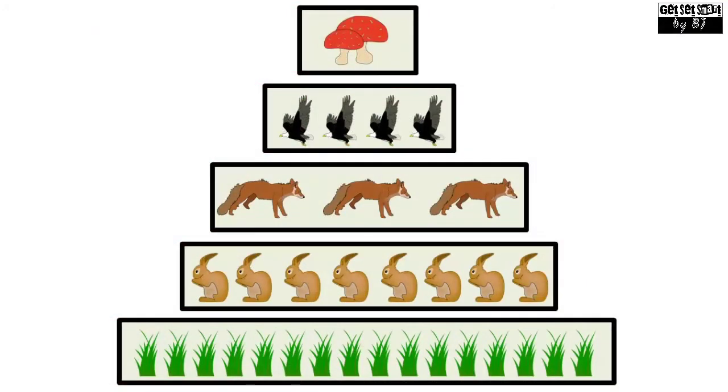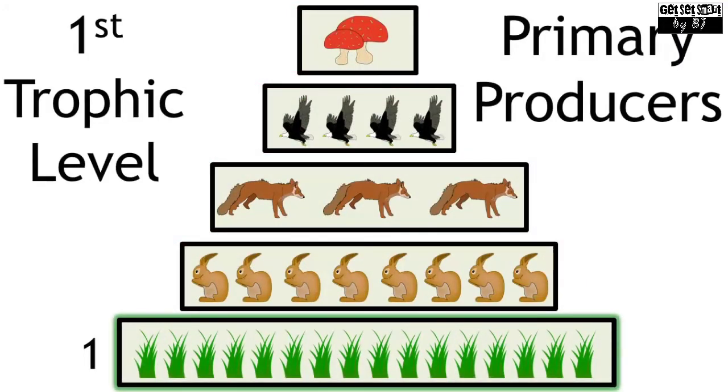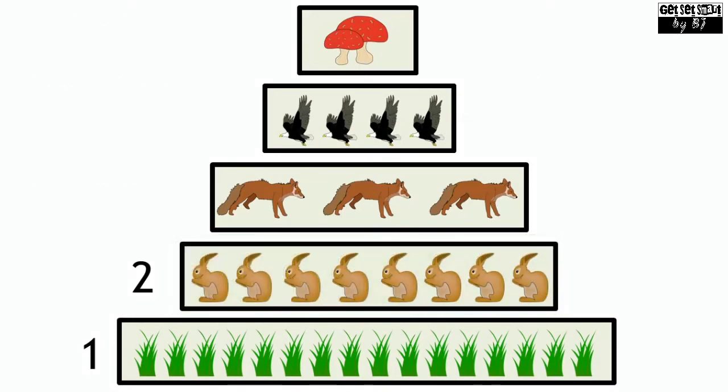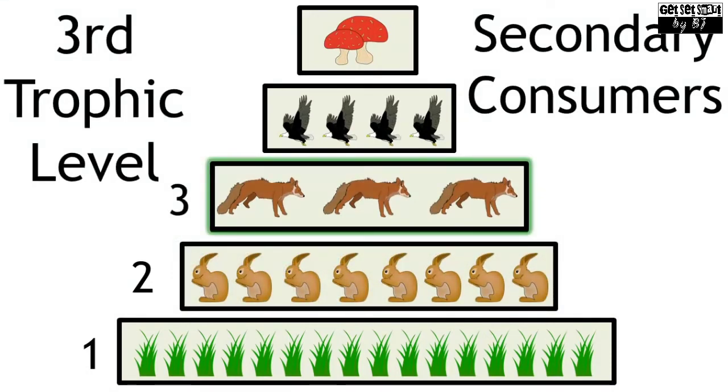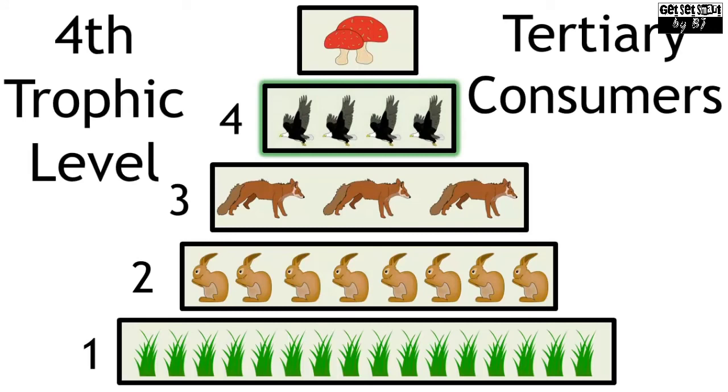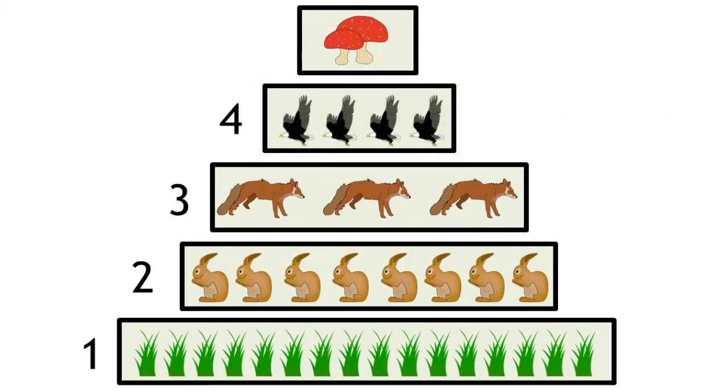So let us see an example of trophic levels. The first trophic level is the primary producers, the grass. Level 2 is the primary consumers, which is the rabbit. Level 3 is the secondary consumers, which is the fox, followed by the eagle, which is the tertiary consumer at level 4, and the decomposers are at level 5, which here are the fungi.